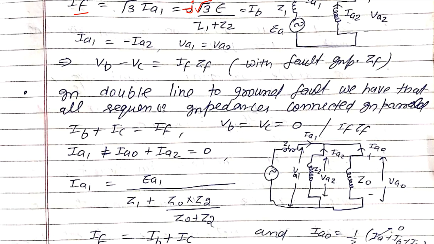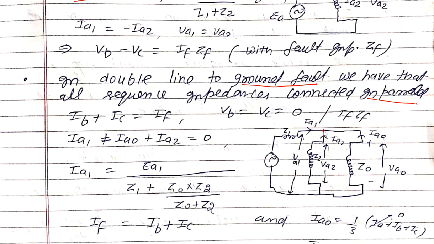Next one, double line to ground fault. Here all the sequence impedances are connected in parallel. So what about the currents? All the currents accumulate at one node.